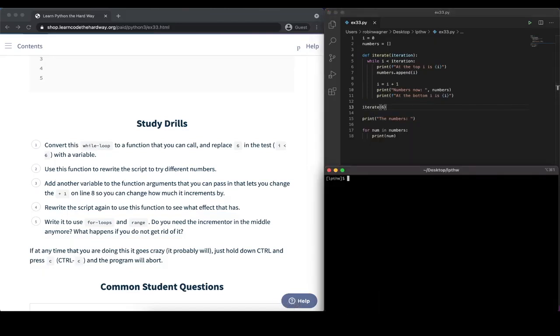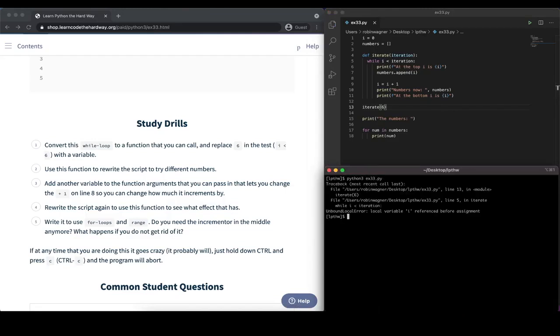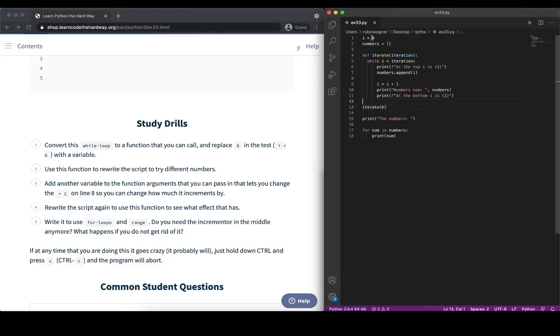We save this and we go back and we execute our file again. Oh, and actually we also need to make sure that we pass the value of I to it.